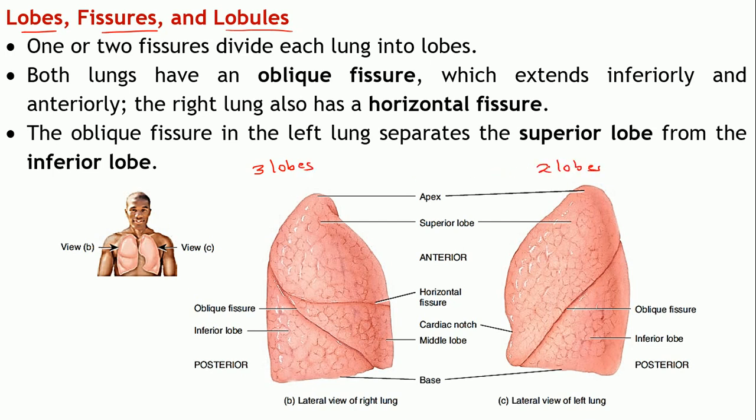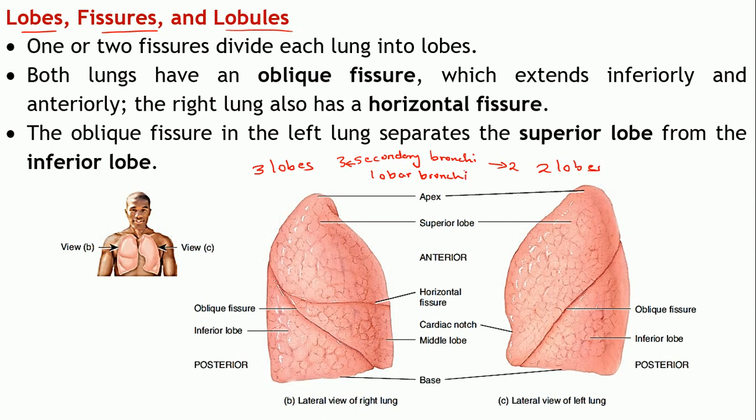So, accordingly, the right primary bronchus will be divided into 3 secondary bronchi, which are also known as lobar bronchi, and the left primary bronchus will be divided into 2 secondary bronchi or 2 lobar bronchi.